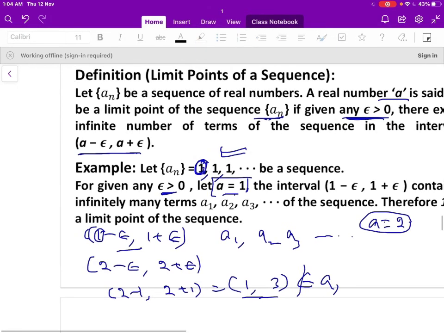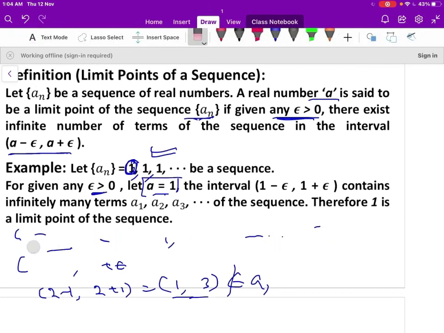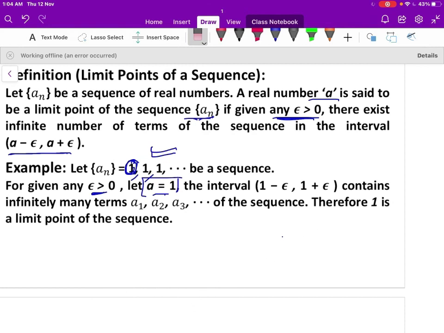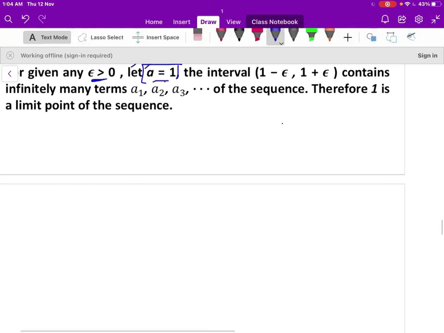Let us take another example. Let the sequence an be equal to 1 plus minus 1 to the power of n.